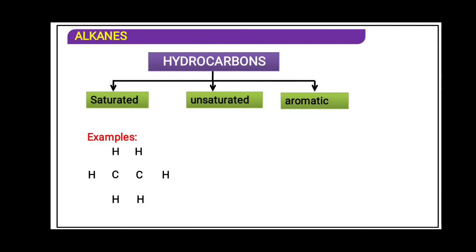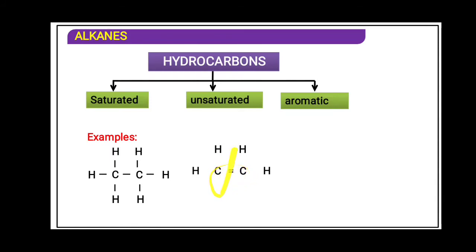This is the 2 carbon bonded with carbon. See here, 1 2 3 4. The other carbon has 4 combining capacity, 1 2 3 4 bonds. So in this way, this carbon is saturated. Now over here this carbon forms a double bond.